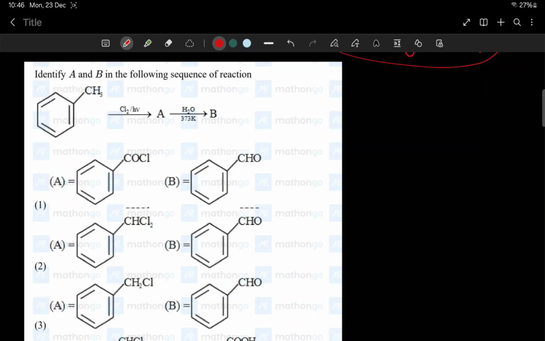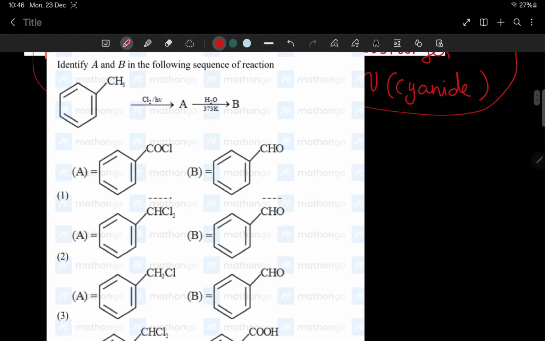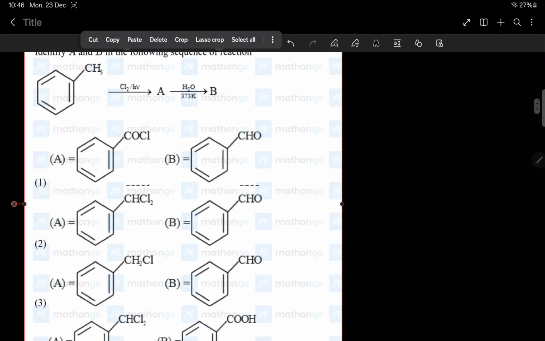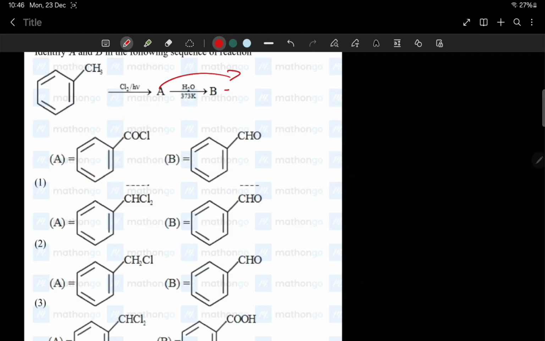Now we have this question. Identify A and B in the following reaction. First A. Look, it's very simple. We added Cl2 to toluene.